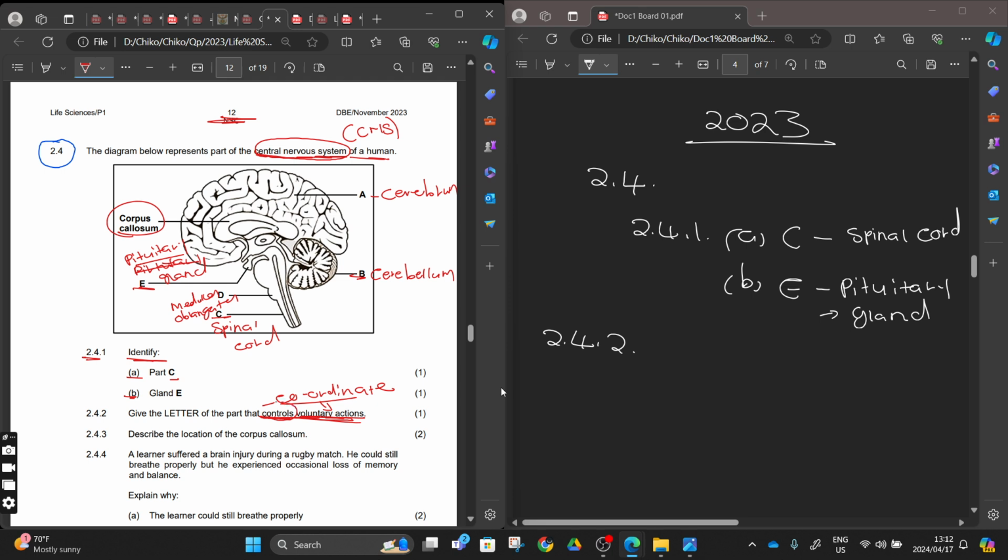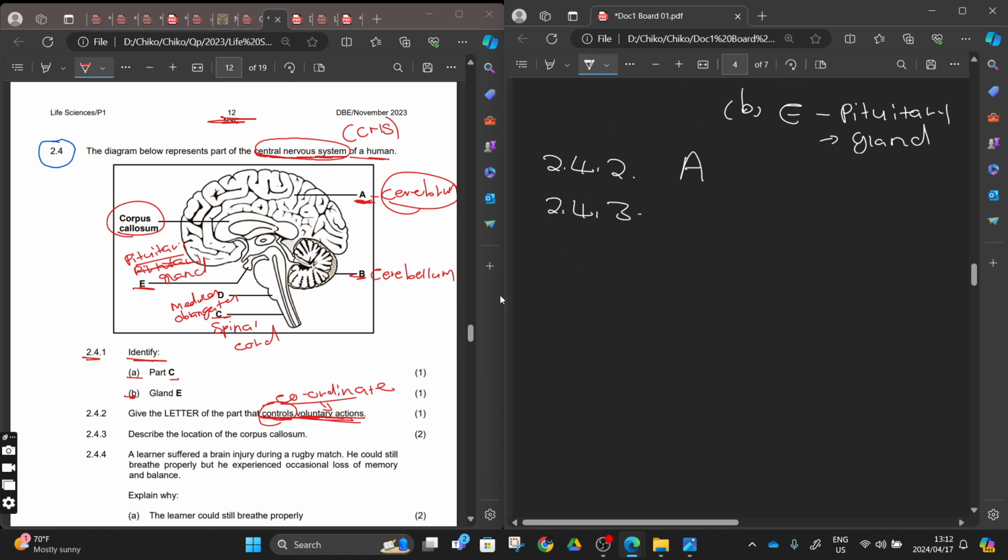The part that controls voluntary action will be number A, cerebellum. The only one, the letter. Don't get excited and write everything down. They can penalize you for writing cerebellum, because where are you getting this cerebellum? Do you understand? Hence they are asking you the letter, because there is no name there, unless they want you to name that part.